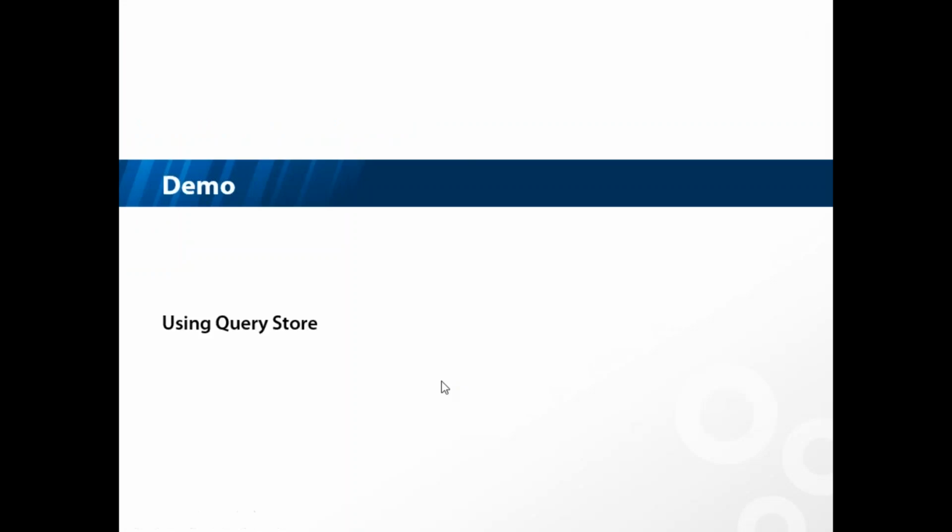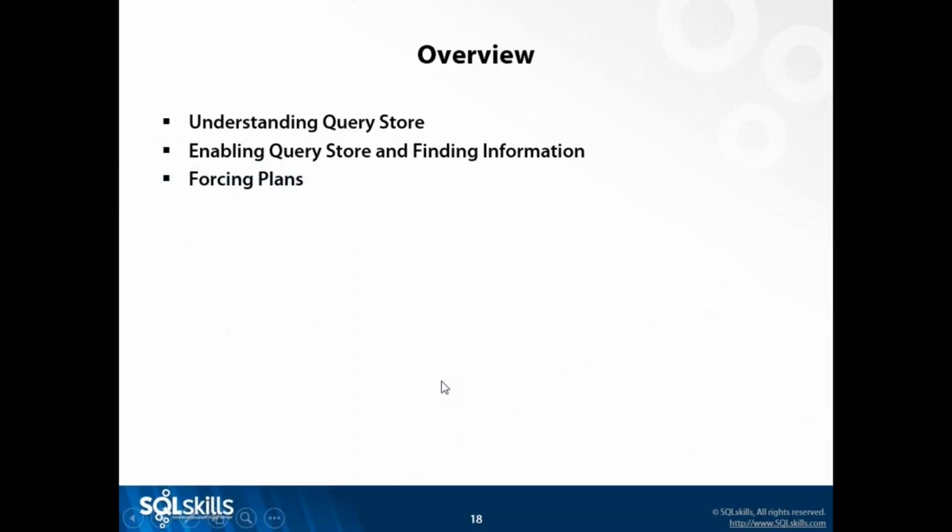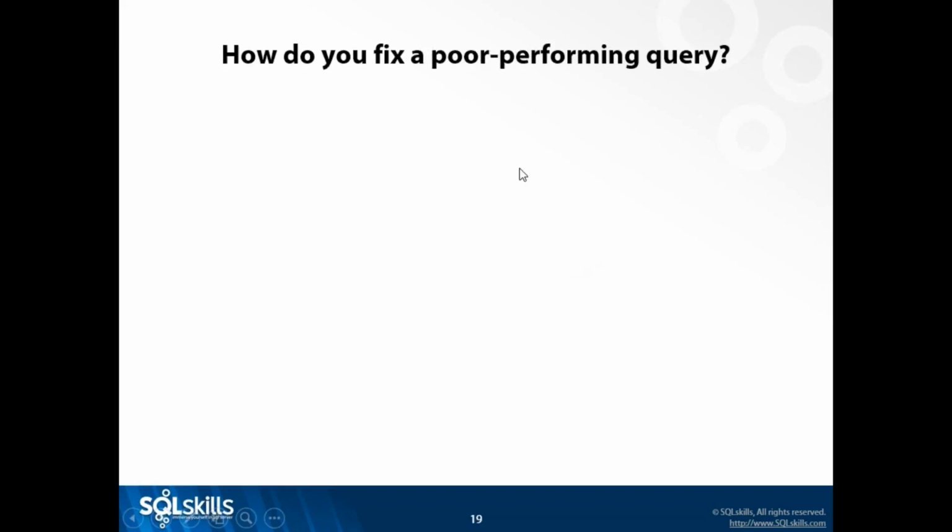Awesome. All right, so now that we've seen how to use Query Store, let's talk about forcing plans. We're at like, 10 minutes to go, and I have a habit of going a little bit over, so I apologize in advance. I'll talk through this next part, and we'll see how we go. Again, all this is out there on Pluralsight, and if you've never tried Pluralsight, you can email Paul at SQLskills.com, and he'll give you a 30-day trial, and you can watch my course, which goes into more detail.